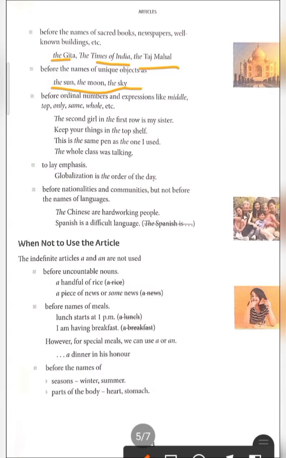The next rule is, when we are giving some emphasis on a particular word, that time we use the word "the". We use the article "the": Globalization is the order of the day.